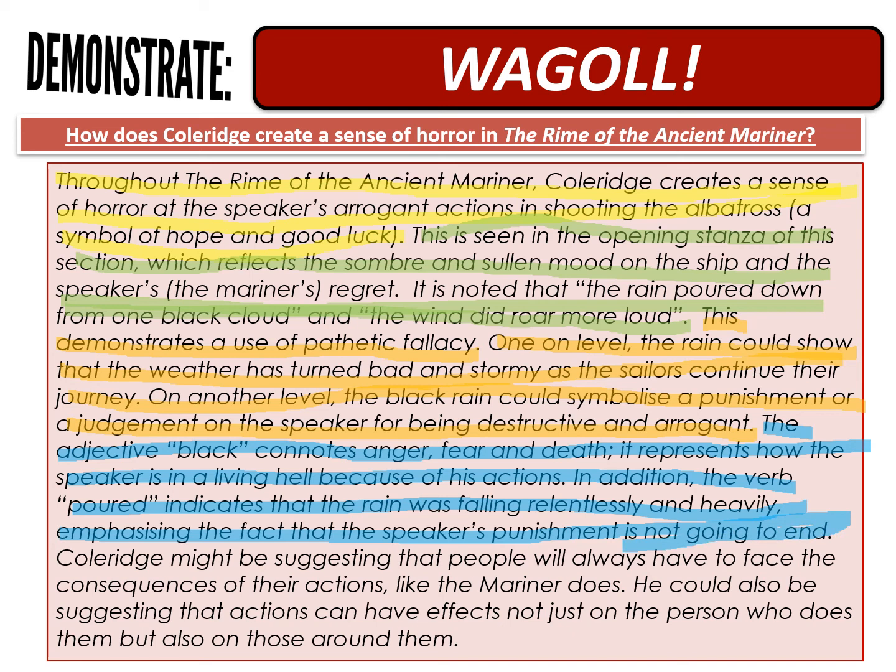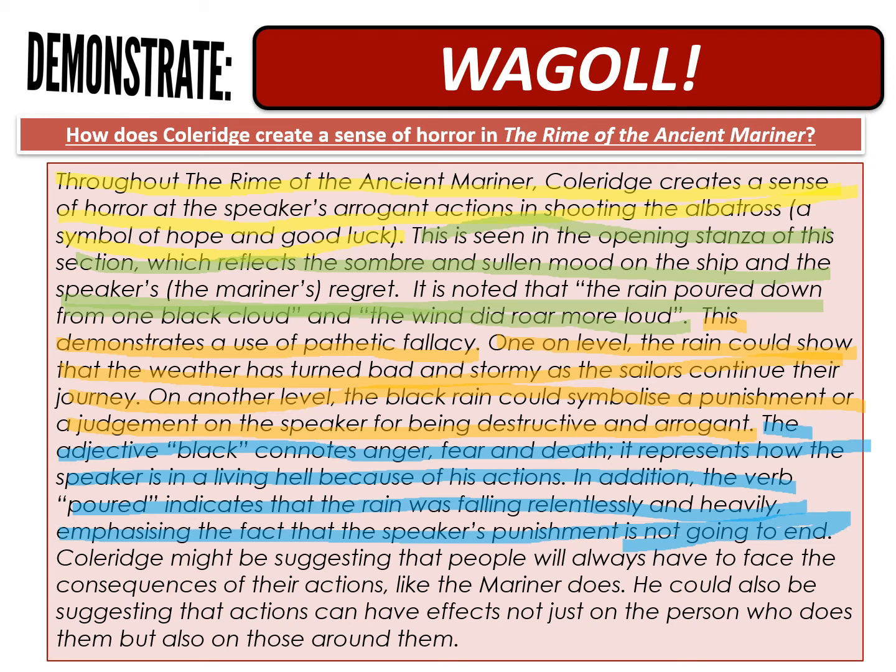And finally, Coleridge might be suggesting that people always have to face the consequences of their actions, like the mariner does. He could also be suggesting that actions can have effects not just on the person who does them, but on those around them. And I think that this is basically to do with, that's not a great colour, is it? I think that bit is Coleridge, the effect on the audience.